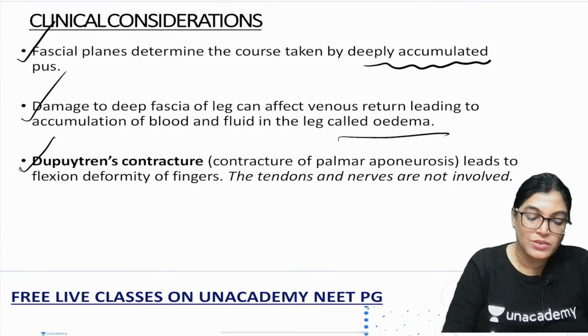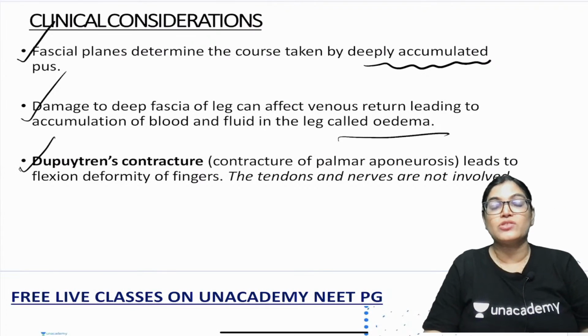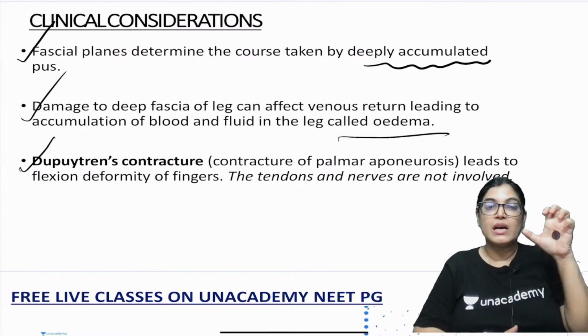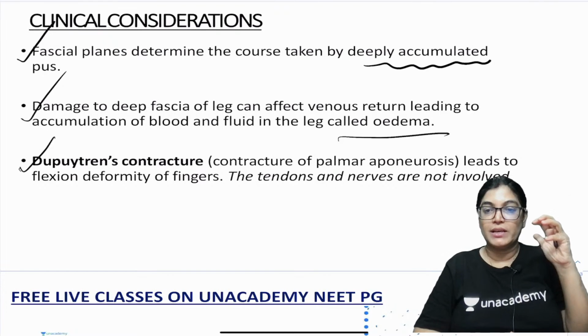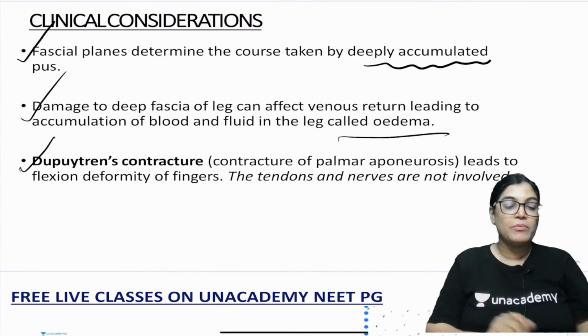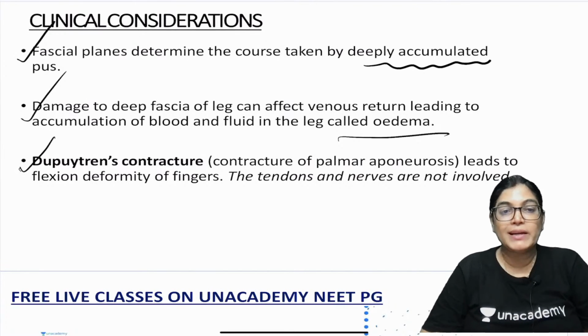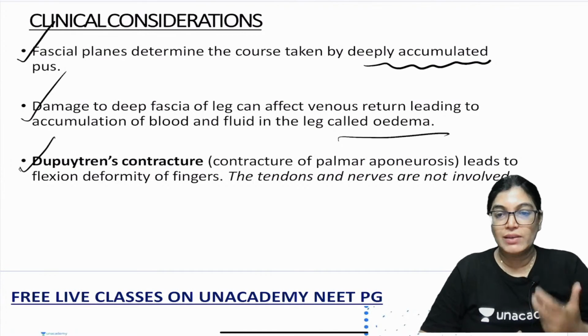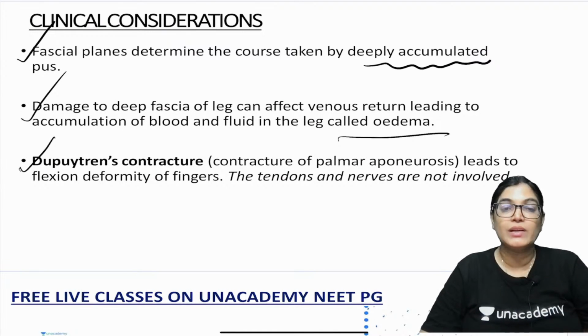Dupuytren contracture. What is Dupuytren contracture? The whole of the palmar aponeurosis goes into flexion deformity. So the whole hand will appear like this because of the flexion deformity of Dupuytren contracture. Deformity takes place in the fingers, and it leads to limitation of movements.